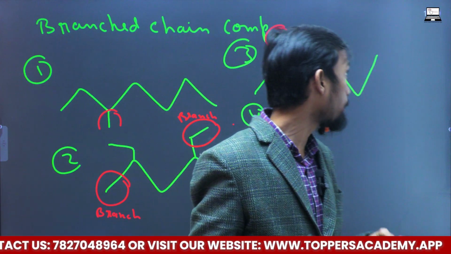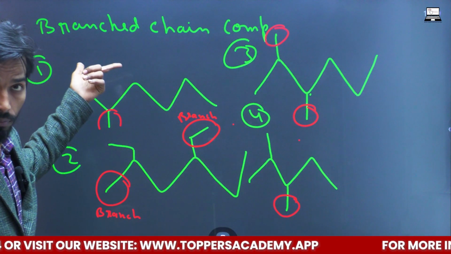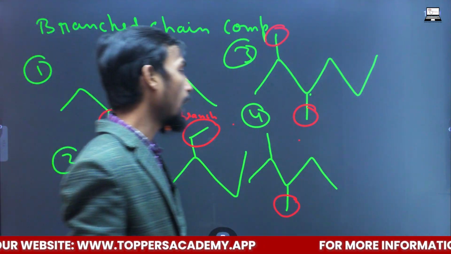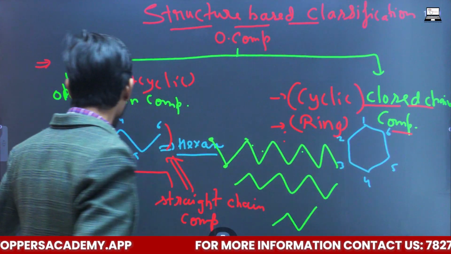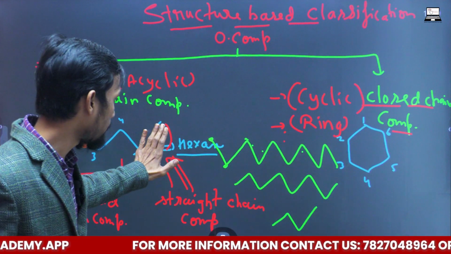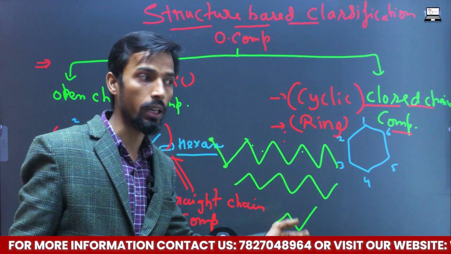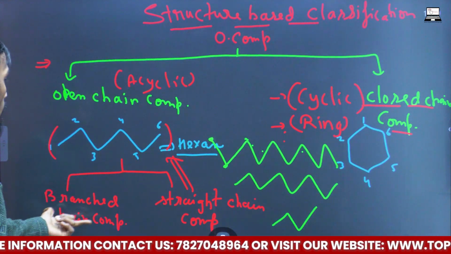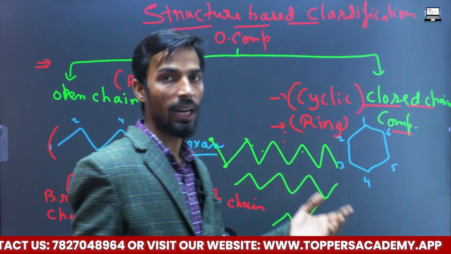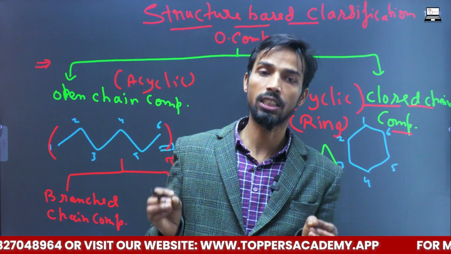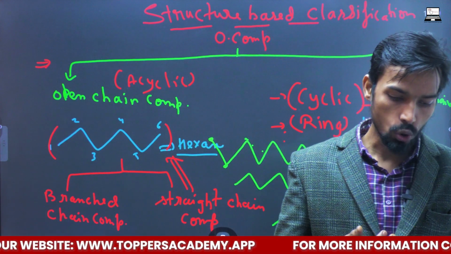This type of representation is based purely on the type of the structure. Over here also we have seen how the structure is simpler, going in the same direction, in the straight chain only. That's why they are termed straight chain compounds, and the difference between a straight chain compound and a branch chain compound is only the branching. Only the branching is the main difference between these two compounds.